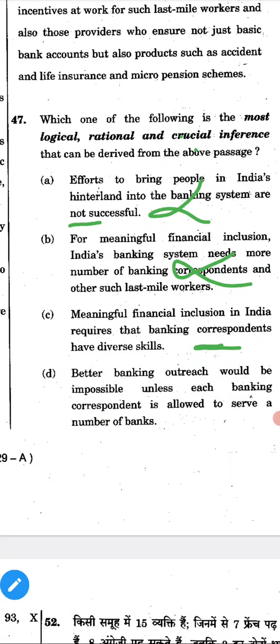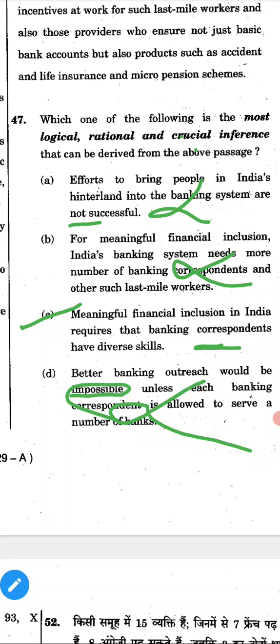Better banking outreach would be impossible. Oh, they are telling impossible unless each banking correspondent is allowed to service a number of banks. This is wrong. By seeing all the options, C looks like the positive one.